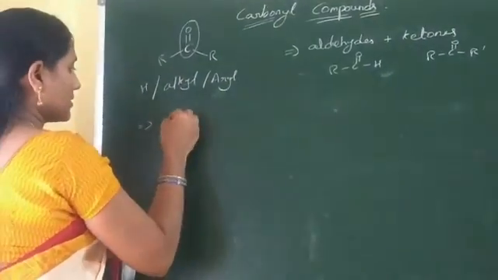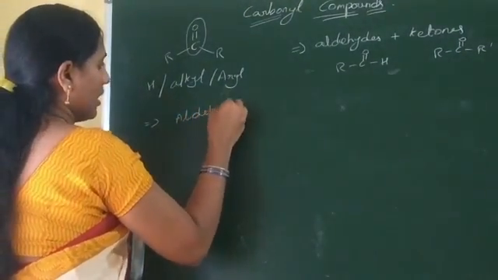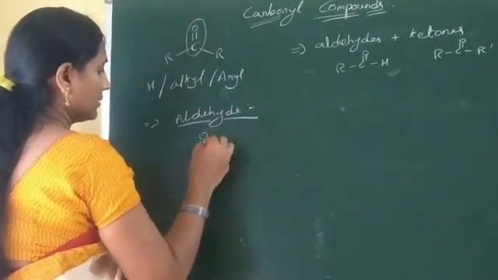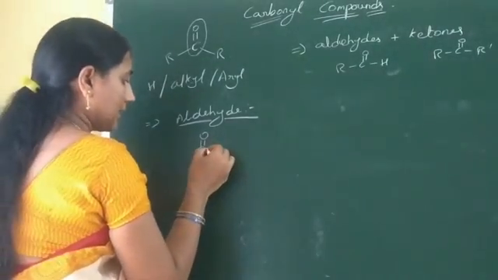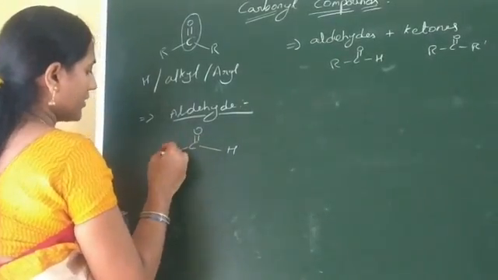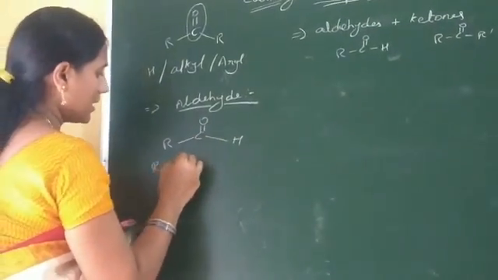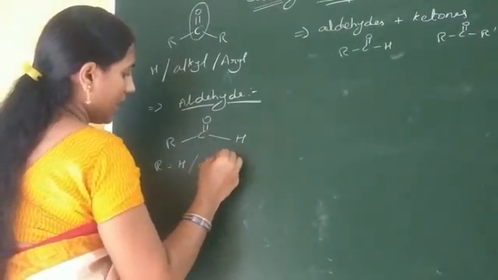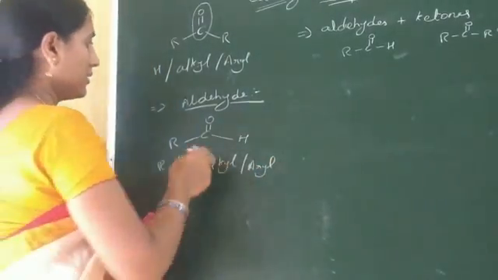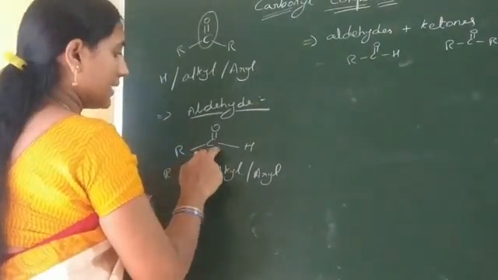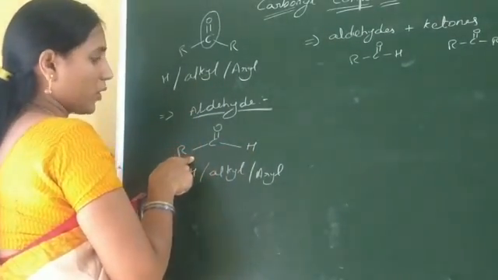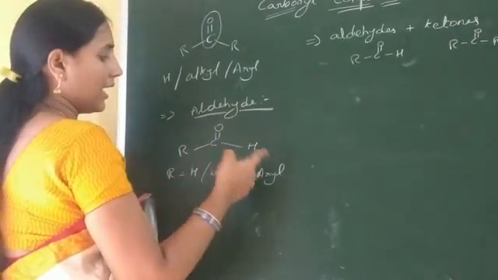Now let us discuss what aldehydes are. In an aldehyde, the carbonyl carbon is bonded with at least one hydrogen, and the fourth valence is bonded with R, where R is either hydrogen or an alkyl or aryl group. Again, the carbonyl carbon is directly bonded with at least one hydrogen, and the other valence is bonded with hydrogen or an alkyl or aryl group.